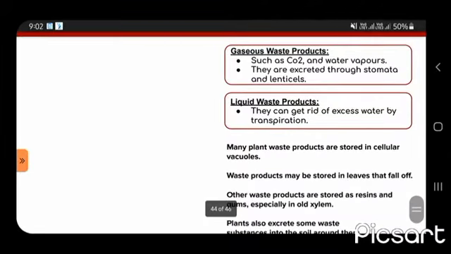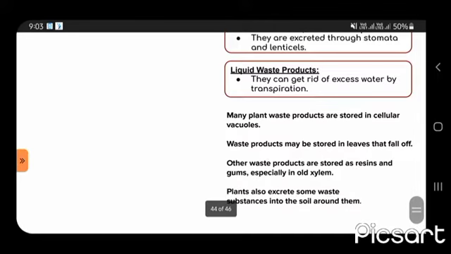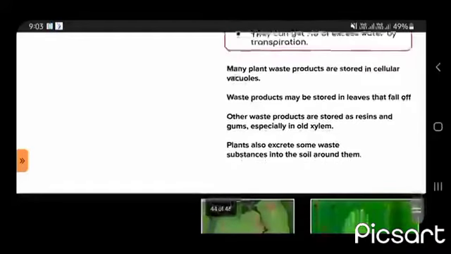Now, excretion in plants. Gaseous waste products such as CO2 and water vapor are excreted through stomata and lenticels. Liquid waste products: plants can get rid of excess water by transpiration. Many plant waste products are stored in cellular vacuoles. Waste products may be stored in leaves that fall off. Other waste products are stored as resins and gums, especially in old xylem. Plants also secrete some waste substances into the soil around them. Gum you can see, and these old leaves, loss of water, transpiration.